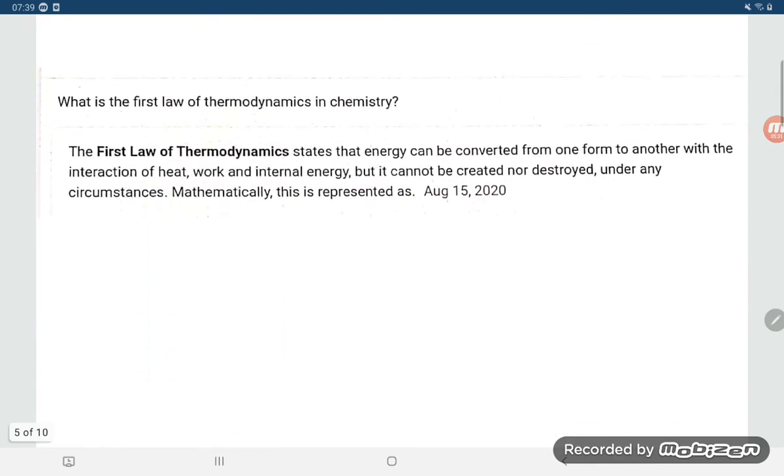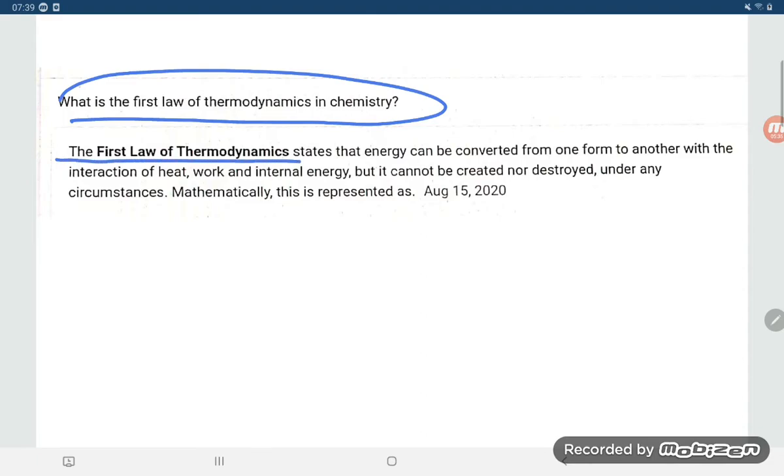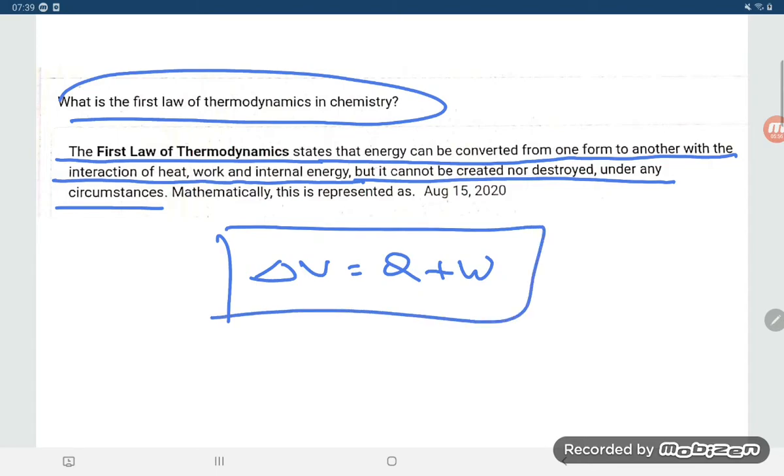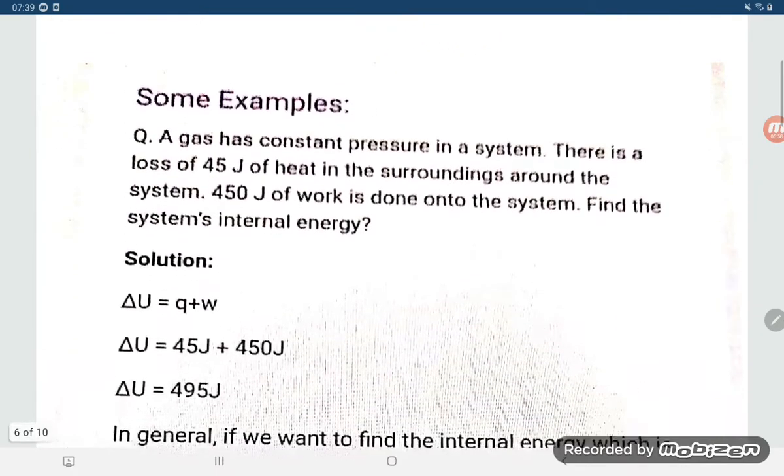Second point, what is the first law of thermodynamics in chemistry? The first law of thermodynamics states that energy can be converted from one form to another with the interaction of heat, work, and internal energy, but it cannot be created nor destroyed under any circumstances. Mathematically, delta U is equal to Q plus W. So here Q is heat, W is the work done on the system.